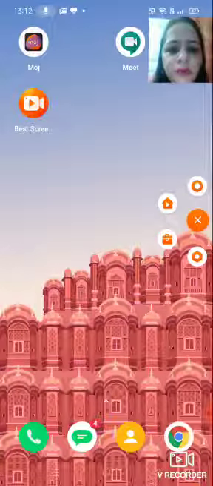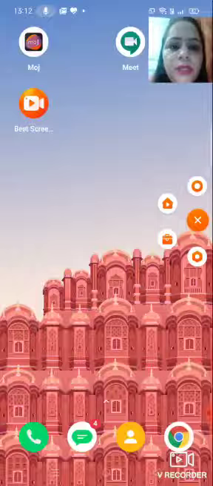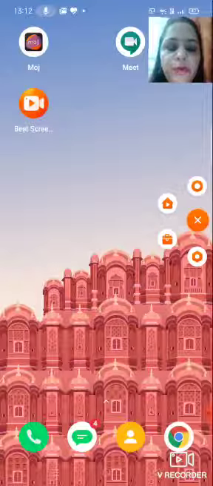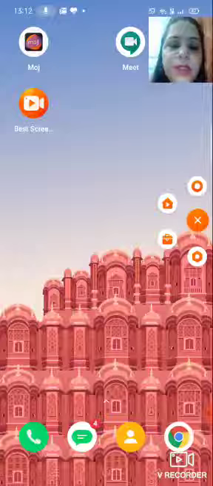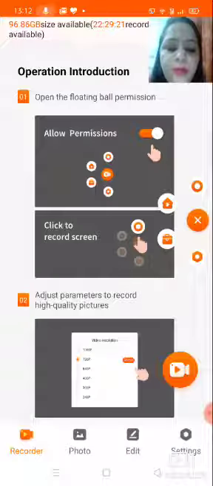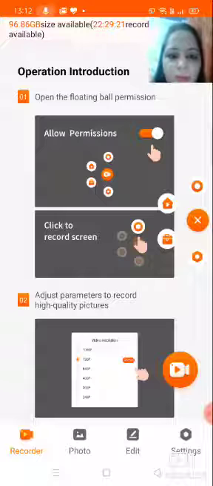You can see there are 4 options. The first option is used to record your audio. If you click on that option, your video or audio recording starts on your phone. And this is the home page. The home page helps you get back into your best screen recorder app.